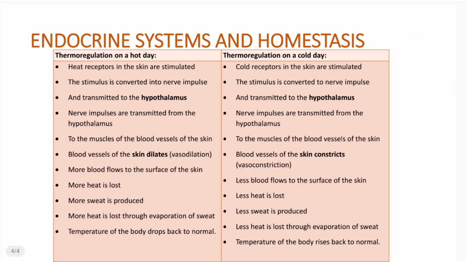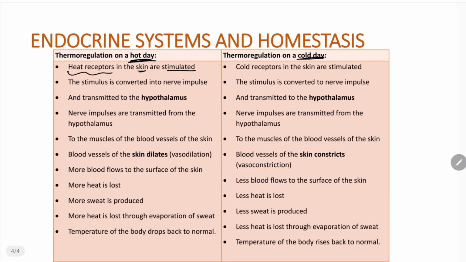Now, let's look at the processes themselves, right? We're going to look at thermoregulation on a hot day, and also thermoregulation on a cold day. We're going to differentiate between the two processes. Now let's look at thermoregulation on a hot day. We're trying to tell how the body controls body temperature when it is very hot. All right. Now the receptors in the skin that detect heat are called heat receptors. We find them in the skin, and they're going to be stimulated by this heat.